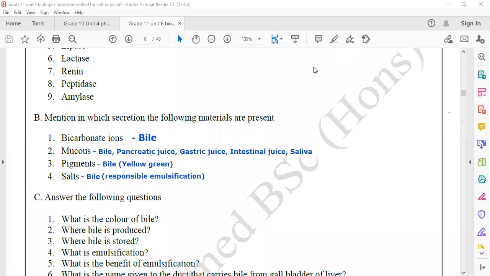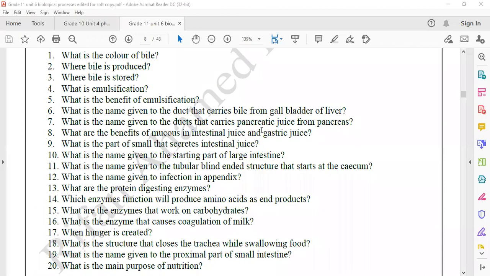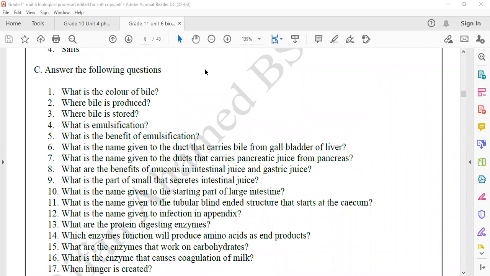Okay. Now, coming to these questions. What is the color of bile? Now I told you. Bile is yellow green. We usually call it green, but it's actually yellow green in color. Where is bile produced? Bile is produced in the liver. Where is bile stored? It is stored in the gallbladder.